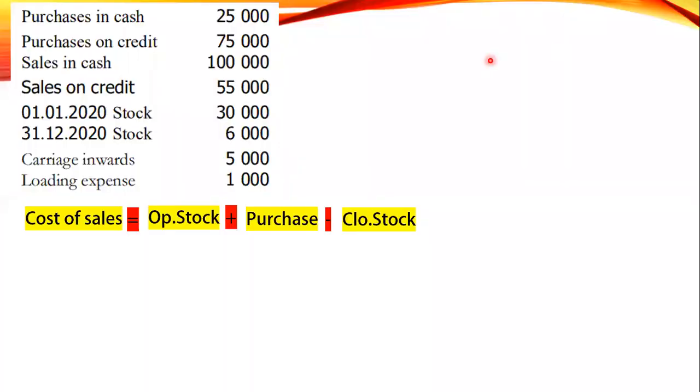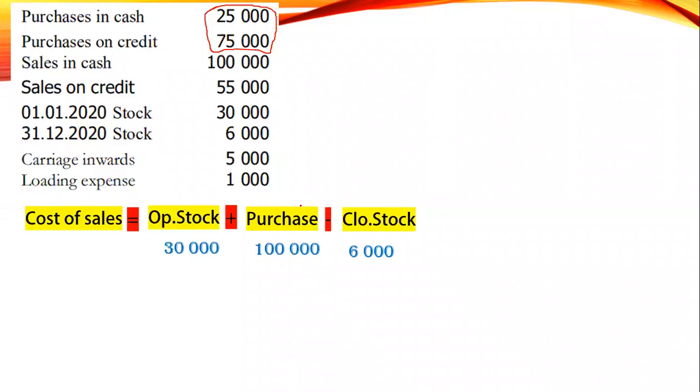Now let's come to the answer. Cost of sales equals opening stock plus purchase minus closing stock. Now opening stock 30,000. Purchase: you have two purchases here, purchase in cash and purchase on credit. So the total purchase becomes 100,000. Minus closing stock, given to you as of 31st December 2020, 6,000.